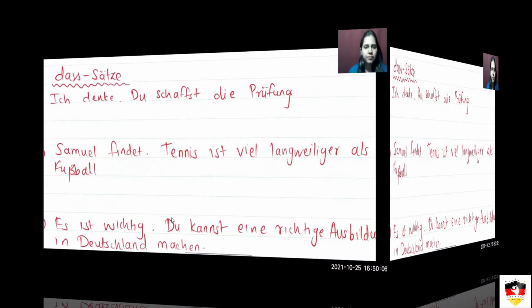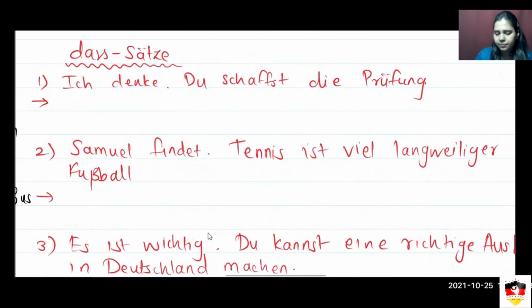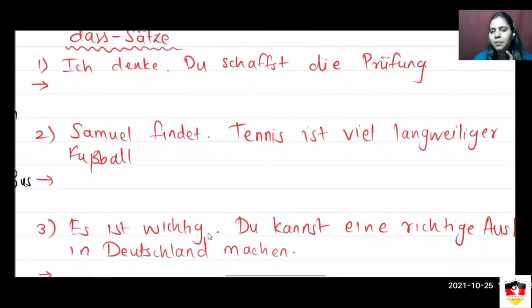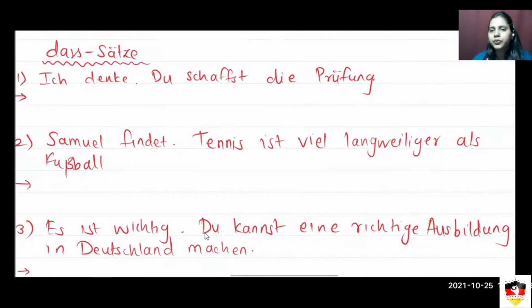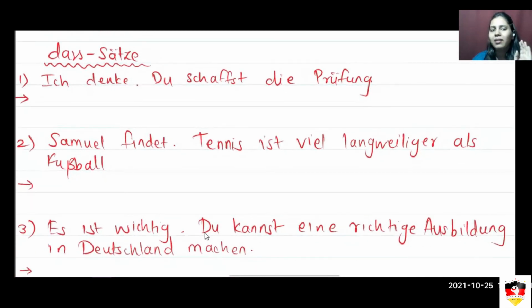Then next part is about dass sentences, of course. So here, again, the first is a Beispiel. Ich denke, this is one statement. The second is du schaffst die Prüfung. So I think you will manage the exam, or you will manage to pass the exam.